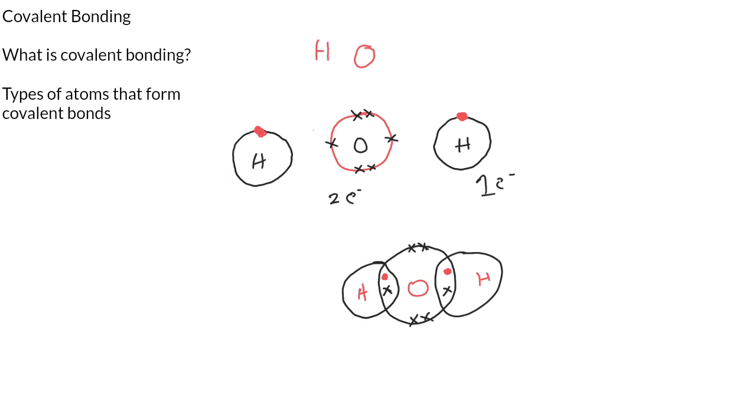So now, what do you think about the chemical formula? We have two hydrogens. So hydrogen, we call it H2, and one oxygen, that's H2O. Do you see that? So that's how the chemical formulas are formed because of the bonds. So H2O, two hydrogens formed a bond with oxygen.